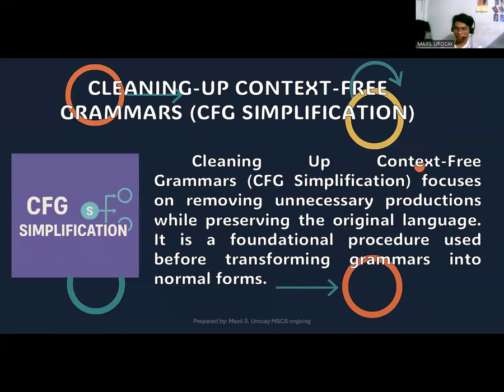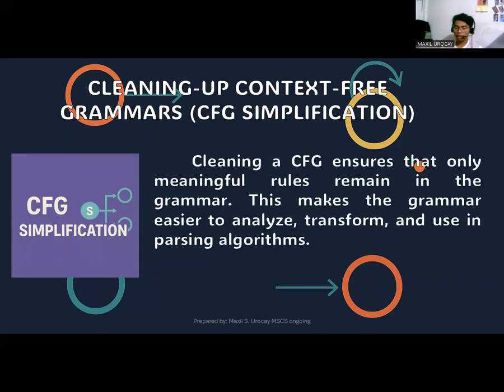This is really a must. Cleaning the CFG ensures that only meaningful rules remain in the grammar. This makes the grammar easier to analyze, transform, and use in parsing techniques or algorithms.